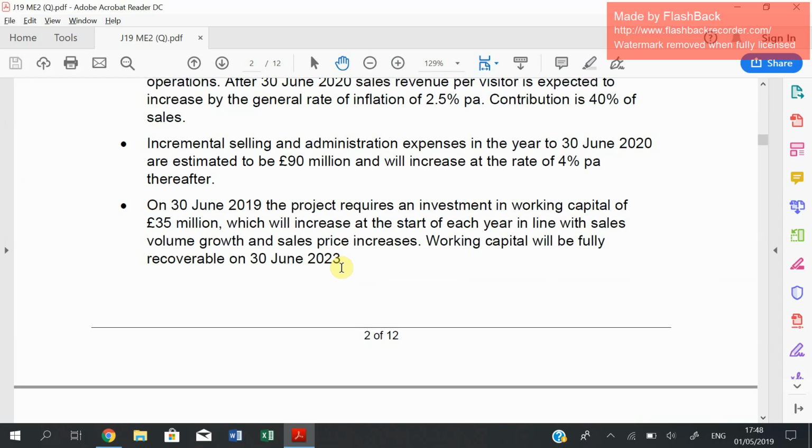And then it says it will increase at the start of each year. This is very important. When a cash flow occurs at the end of the year, you include it in the year itself. For example, if a cash flow occurs at the end of year 2, you include it in year 2. But if a cash flow occurs at the start of year 2, you include it in year 1. That's why working capital starts in year 0 anyway. It increases in line with sales volume growth and sales price increases.